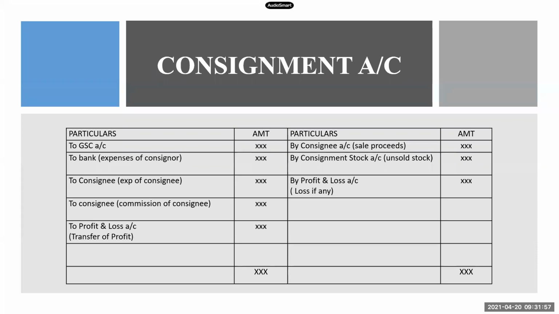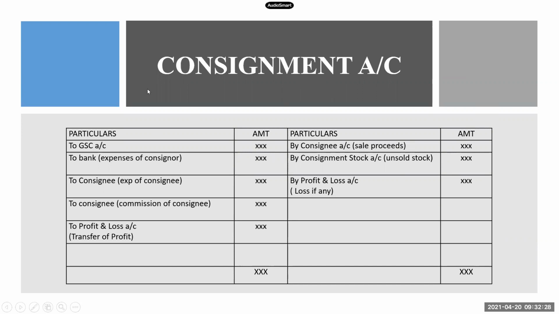Now, once again, think back about your steps. What is your step number 1? Quickly tell me, step number 1 is? Goods sent on consignment. So as I told you, the consignment account is a nominal account. So all expenses and losses will be debited. Any incomes or gains, if any, will be credited. Right? So we are starting with the consignment account.